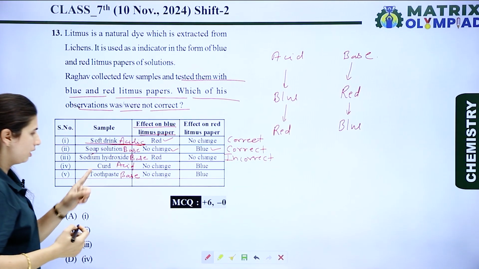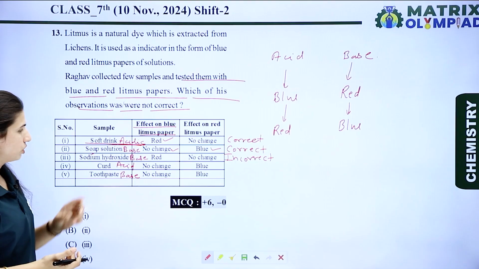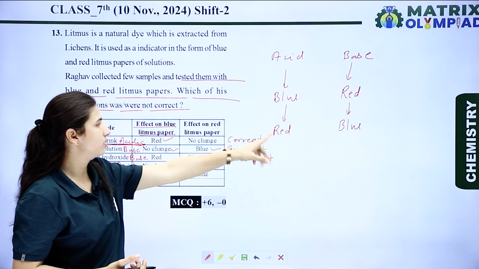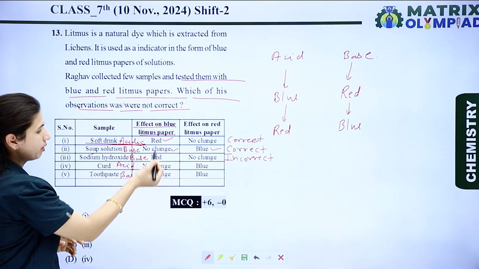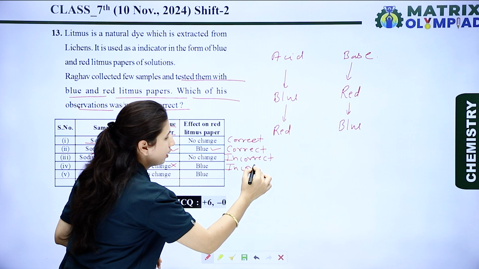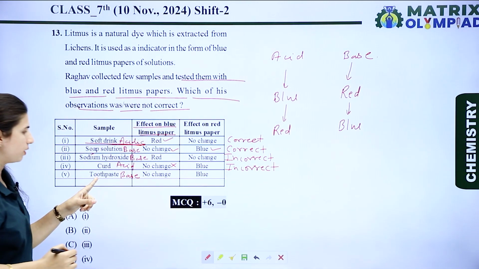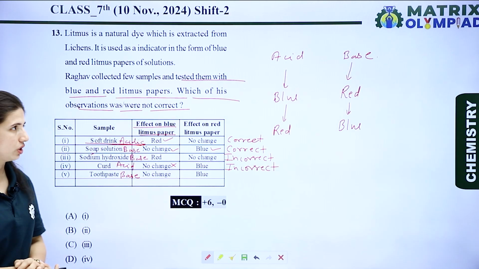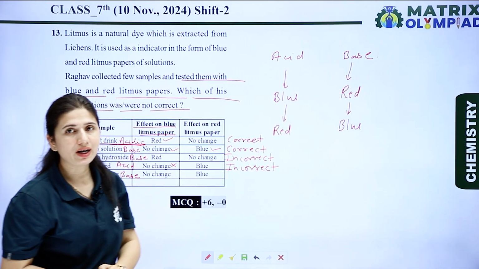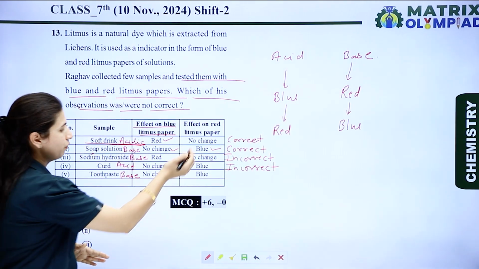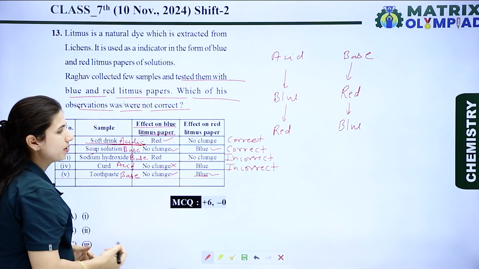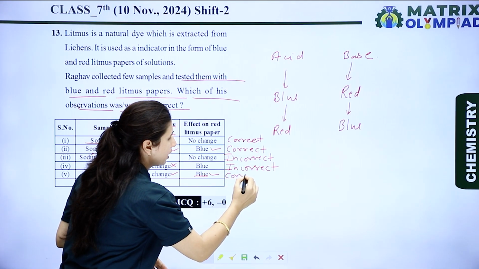Now let's see the next one. The curd is acidic in nature, and acid substances convert blue litmus into red. So blue litmus here shows no change, so this is also incorrect. Now the last one is toothpaste. Toothpaste is basic in nature, and basic substances convert red litmus into blue. There is a change of red litmus into blue and no change with the blue litmus, so this is a correct statement.